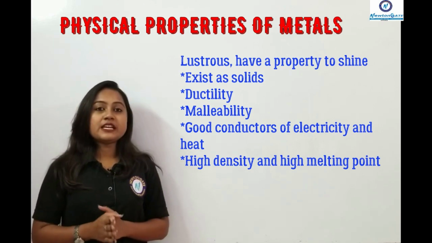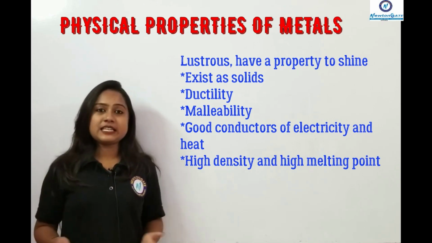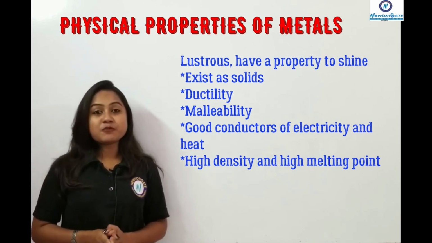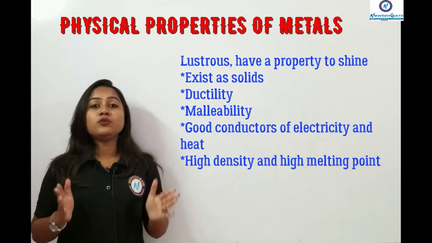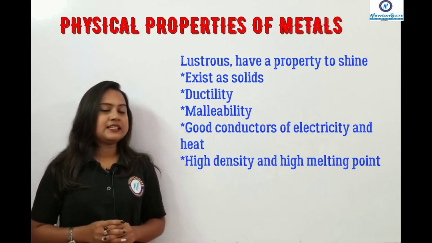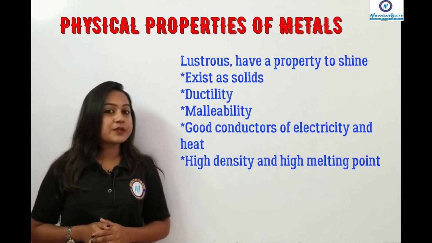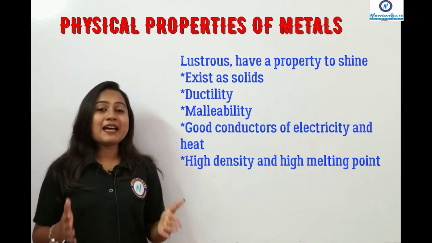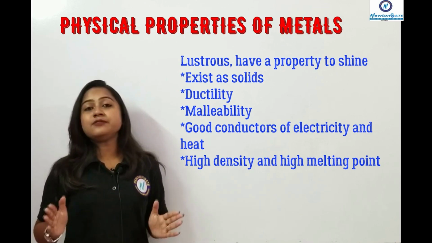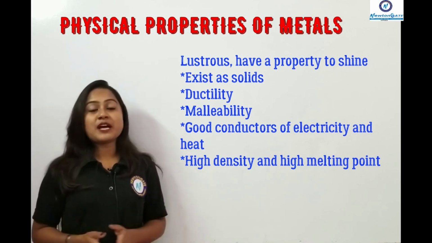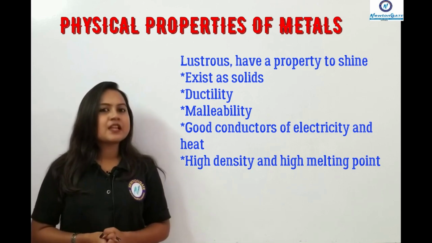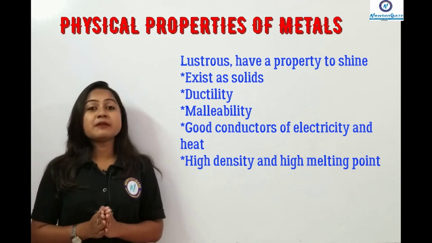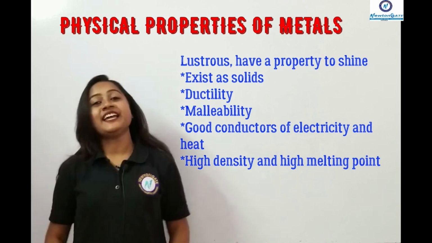They have the property termed ductility, that means they can be drawn into wires. The third property is that they are malleable, that means they have the ability termed malleability. They can be made into thin sheets.